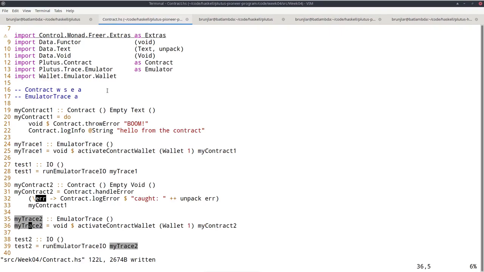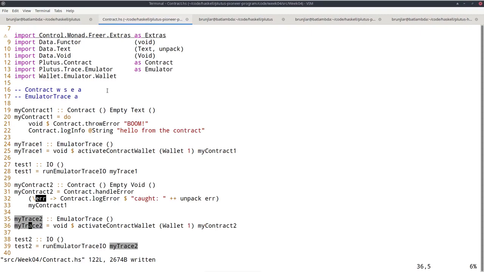One other thing I should mention in the context of exceptions is that there are other ways in which they can arise, not just by being explicitly thrown with throw error. So there are certain operations that you can do related to the blockchain that can result in exceptions. Of course, maybe internally in the implementation of those operations, throw error is used, but that's opaque to the user. So for example, if you try to submit a transaction, that can fail and result in an exception.